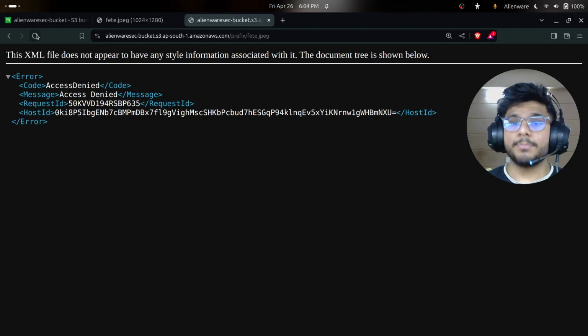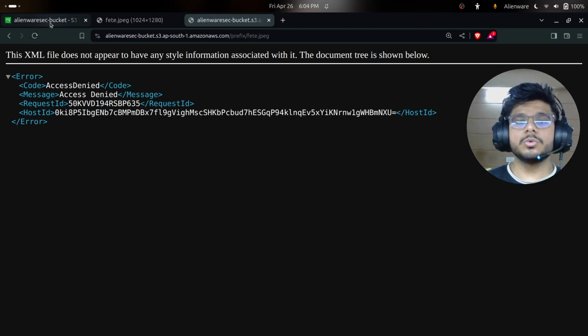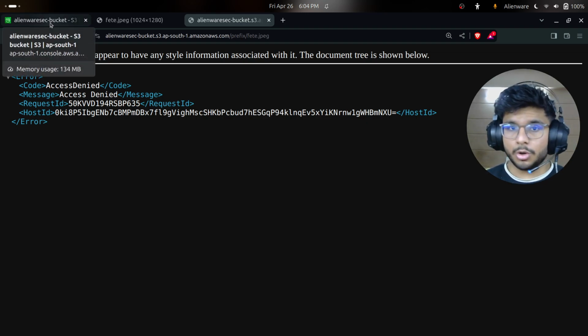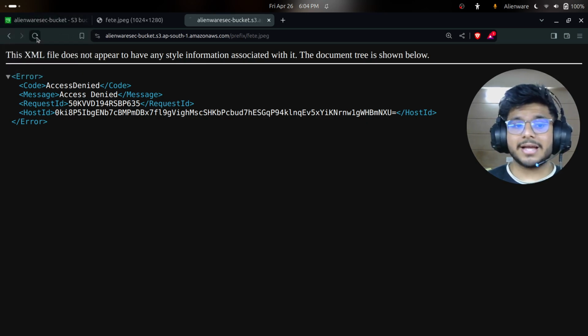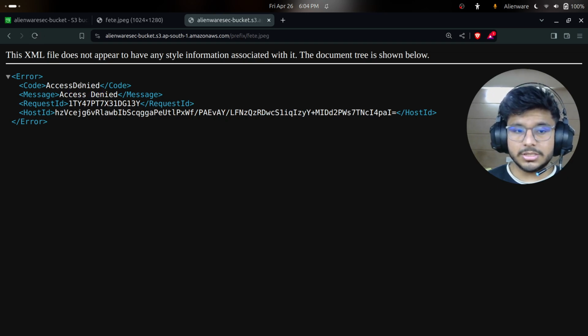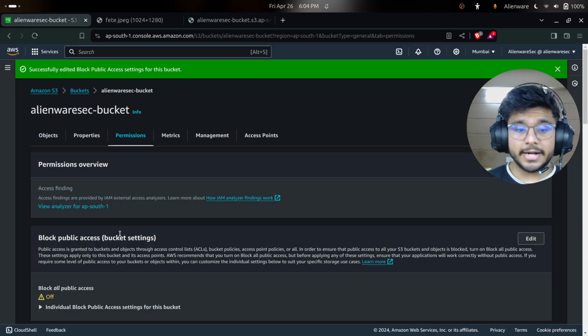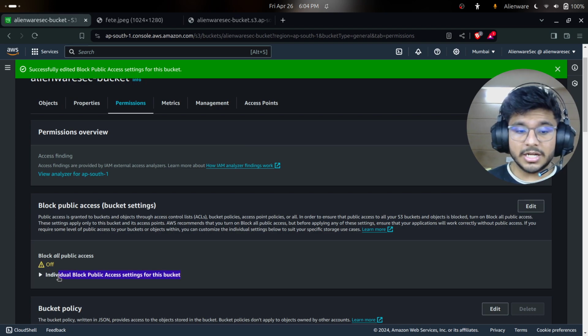They provide you with policies and permissions, as you know, IAM is there. So S3 bucket policy is there, other permissions are there. So even if you unchecked all the boxes and allowed all the public access from your side of the S3 bucket, you still can't access it publicly. As I'm reloading it, you can see I'm not able to access it. It is access denied.